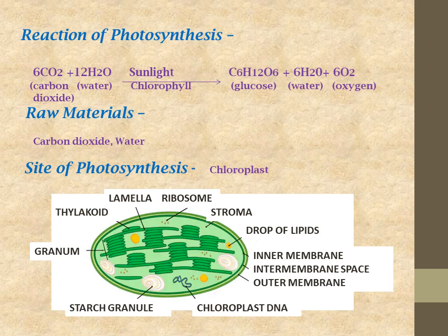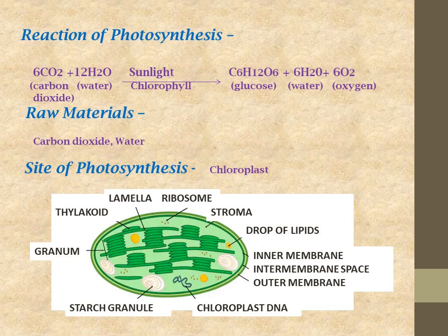So you can see that this whole pile is known as granum, and the single one is the thylakoid, and the rod-like structure which connects the grana is known as lamella. So this one is a ribosome. Then this whole fluid part, or matrix, in which the grana or thylakoids are placed, is known as stroma.